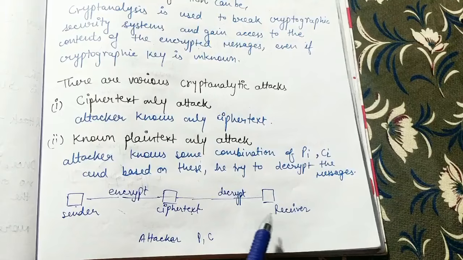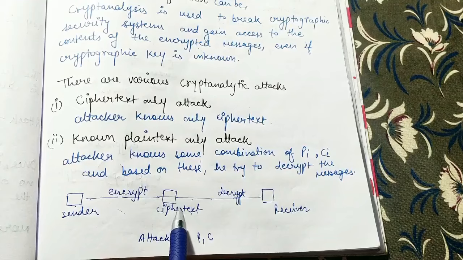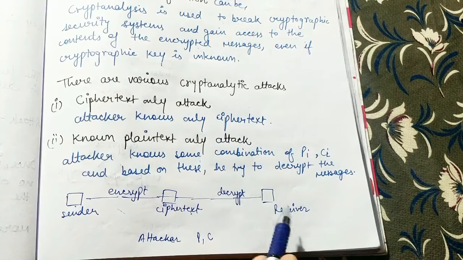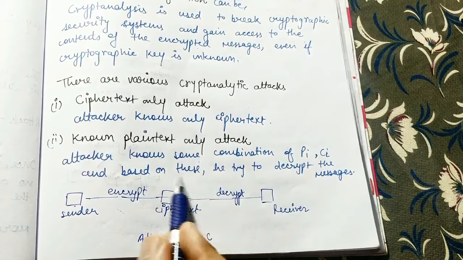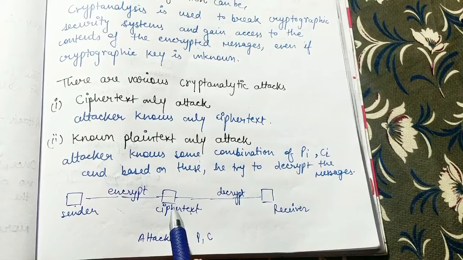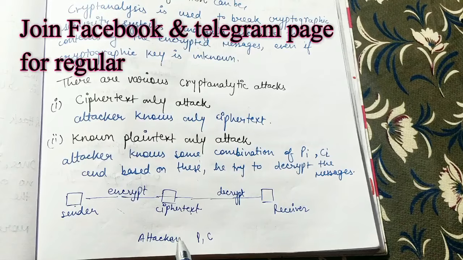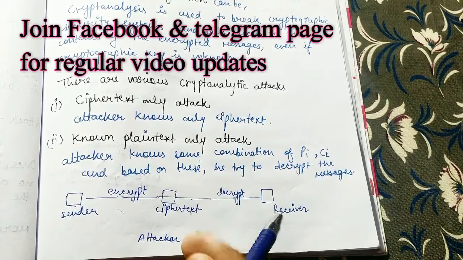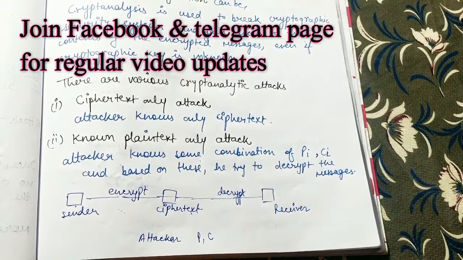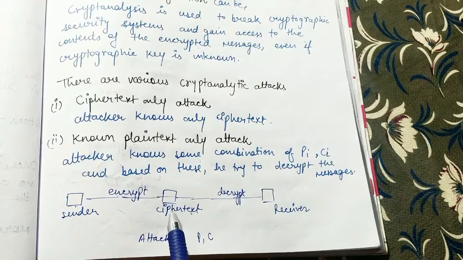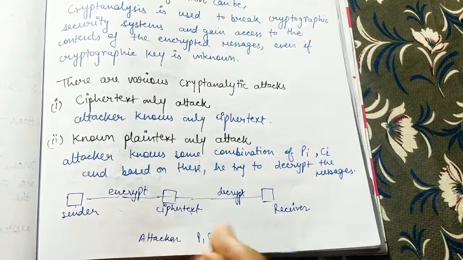Suppose we have the sender and the receiver, and we have used some encryption algorithm and have this ciphertext here. The receiver will decrypt this message and only then will he be able to understand it, but there is some attacker in between. He will have access over this network and will try to know the exact plain text using this ciphertext. He just knows the ciphertext; he doesn't know the key or the plain text. So he is just trying to guess the key so that he can get the plain text back. This is the scenario in the ciphertext only attack.